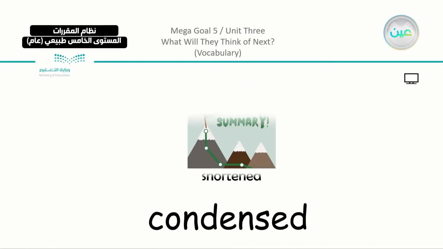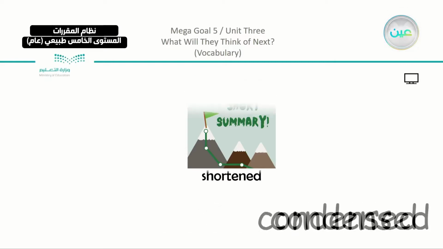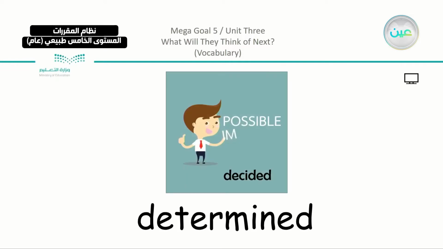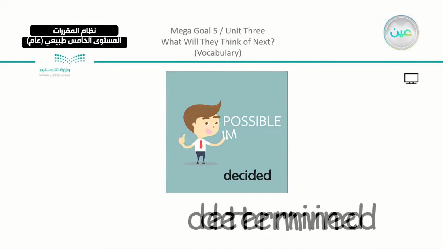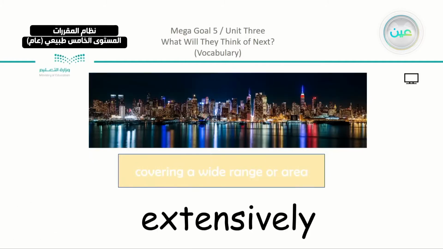We have also the word condensed, which is shortened, or something that is abbreviated. We have also the word determined, which can be an adjective or a verb here. We can say, I am determined, for example, to lose weight, or I determined to lose weight. It can be either this or this. And we have extensively, like we took in the picture, that it was taken extensively to cover a wide range or area.